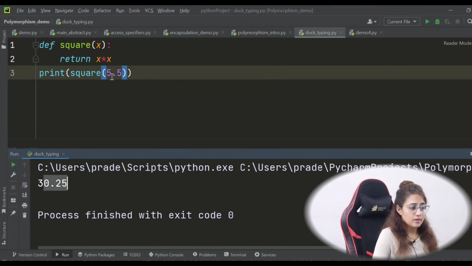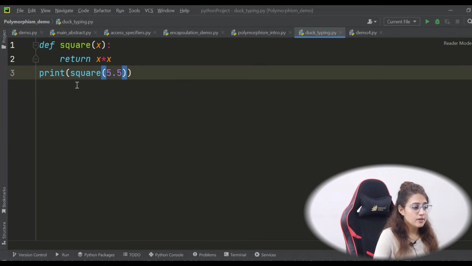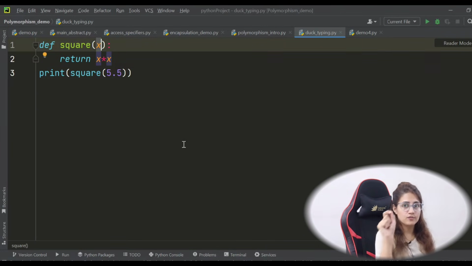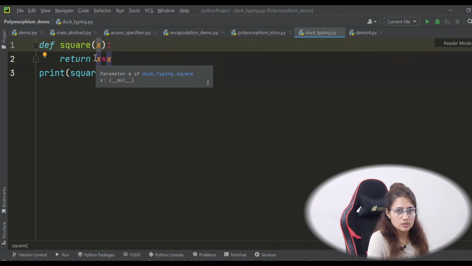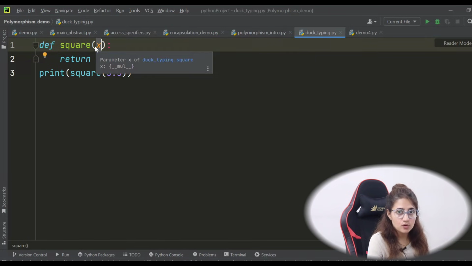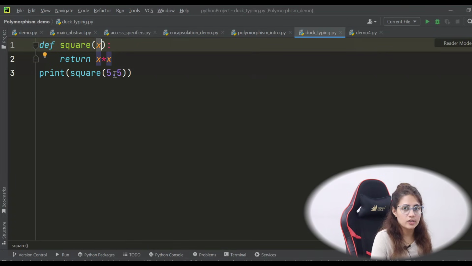So see, if you pass an integer, it gives the square, and if you pass a float, it gives a float. Here you don't need to specify the type of x, like int or float. If you pass int, it will accept int and return the result accordingly. If you pass float, it will accept float, and the type of x becomes float at that time and it returns the result accordingly. In Python, this is dynamic typing.